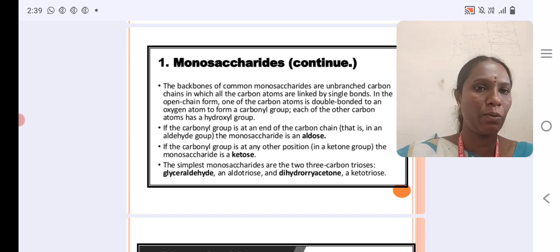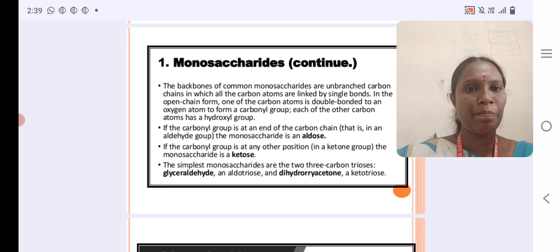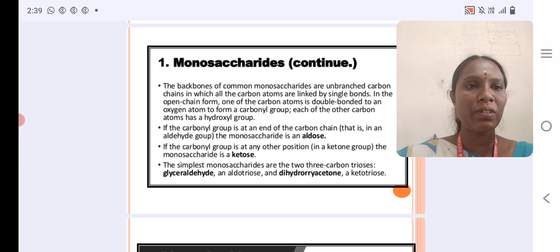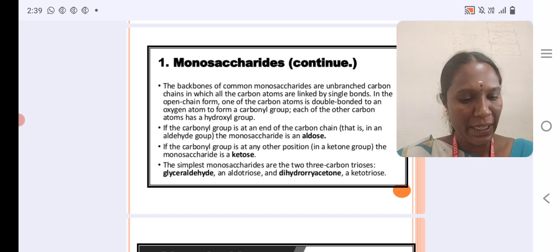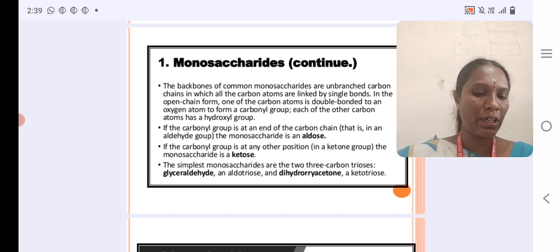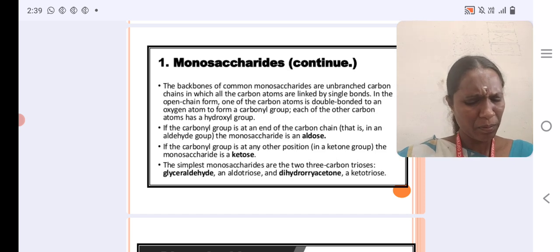If it contains an aldehyde group, it is called an aldose. If the carbonyl group is at another position, as a ketone group, it is called a ketose. Based on the number of carbon atoms, monosaccharides are divided into triose, tetrose, pentose and hexose. Based on the carbonyl group, they are divided into aldose and ketose. Aldoses have an aldehyde group, ketoses have a ketone group. Aldehyde group means CHO group. Ketone group means CO group.